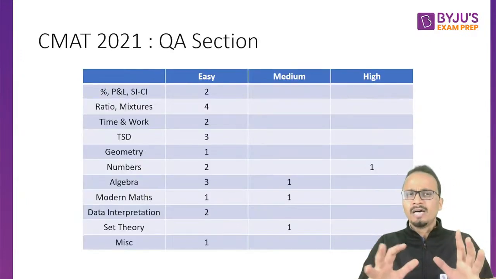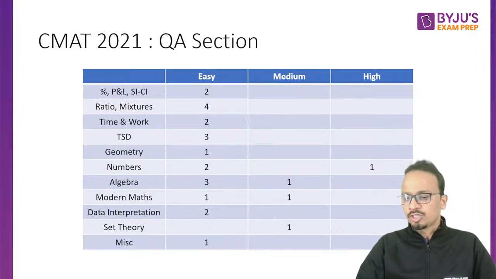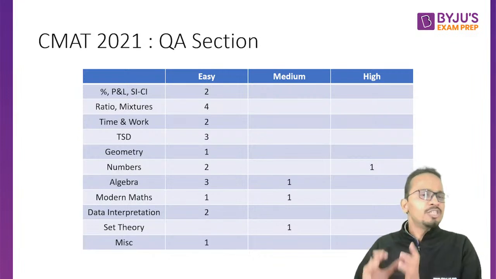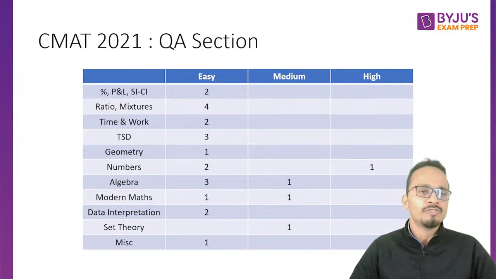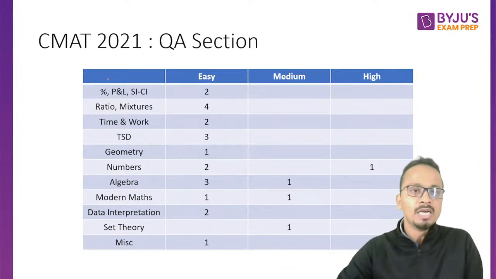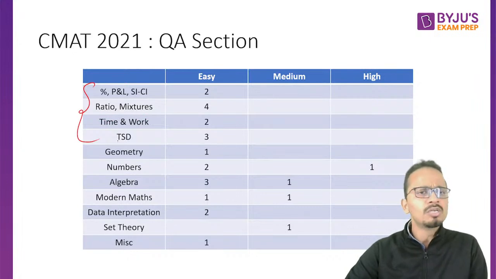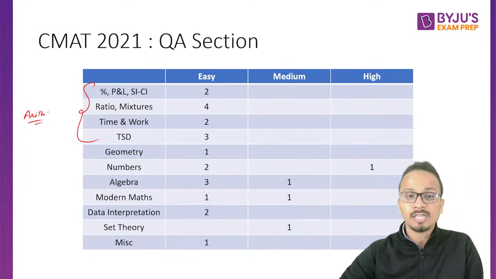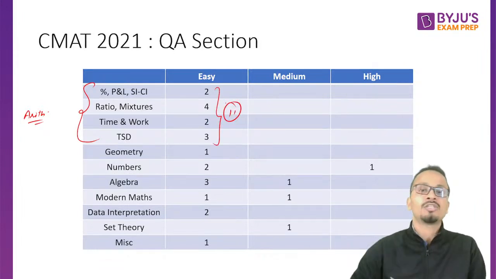So basically, this is how I see the QA section of CMAT 2021. First of all, let us understand the weightage of different topics so that we can spend an appropriate amount of time on each of these areas. If you look at the first four things: percentage, profit loss, SICI, ratios and mixtures, time and work, time, speed, distance, this is from arithmetic. And out of 25 questions last year, I could see a total of 11 questions from arithmetic only.